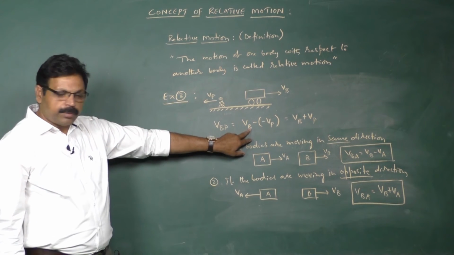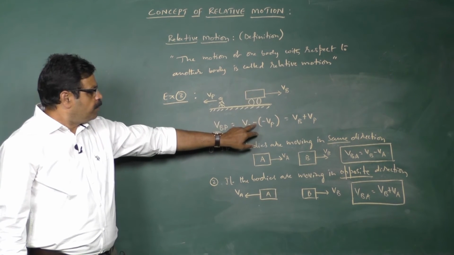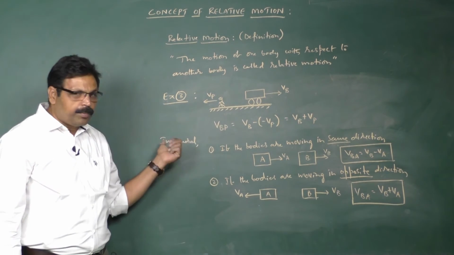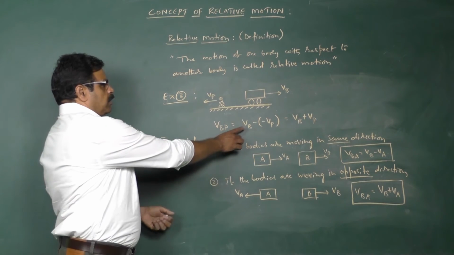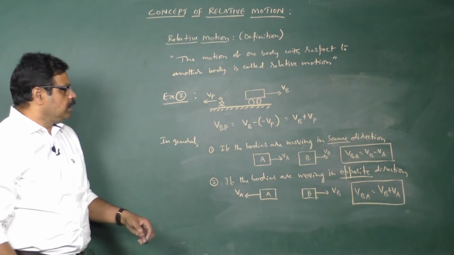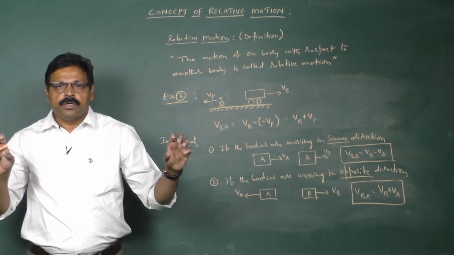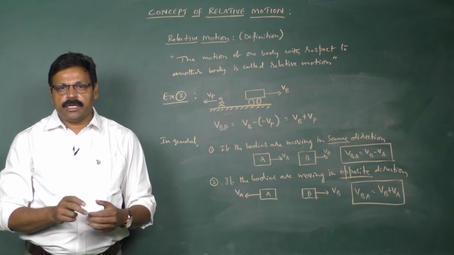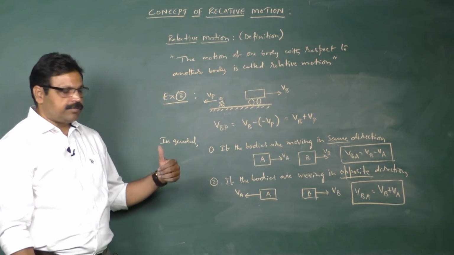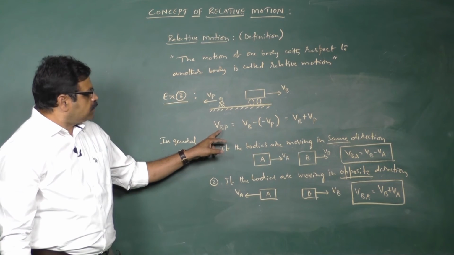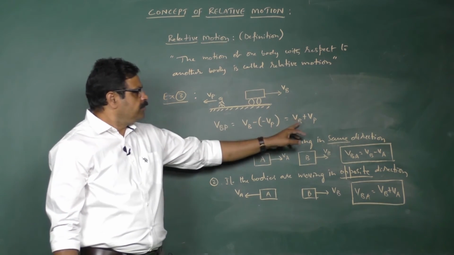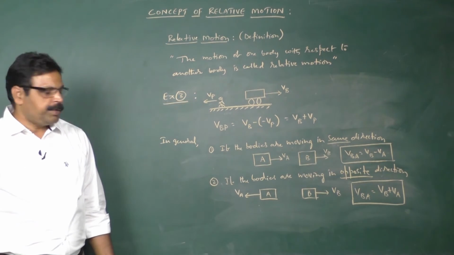Here velocity of the body is the bus, minus, here the negative sign is there since it is moving in opposite direction. Therefore velocity of bus minus of minus, that comes out to be plus. So whenever the bodies are moving in opposite direction, the velocities will get added to get the relative velocity. Therefore the velocity of the bus with respect to the person is Vb plus Vp.